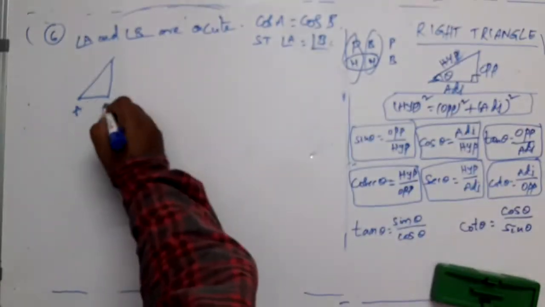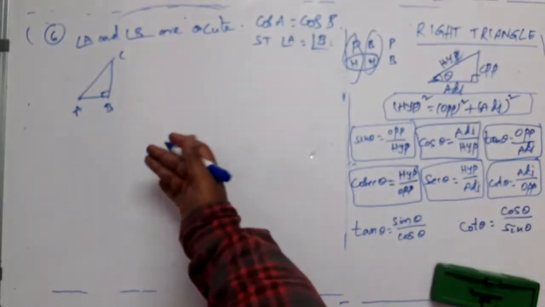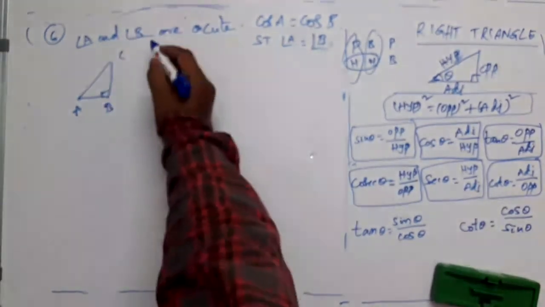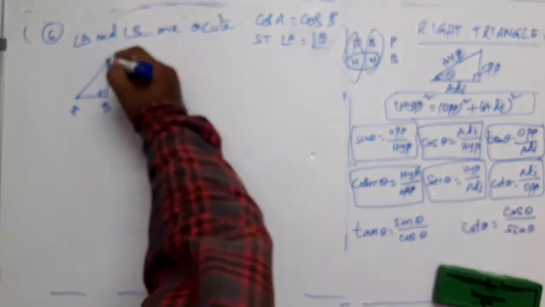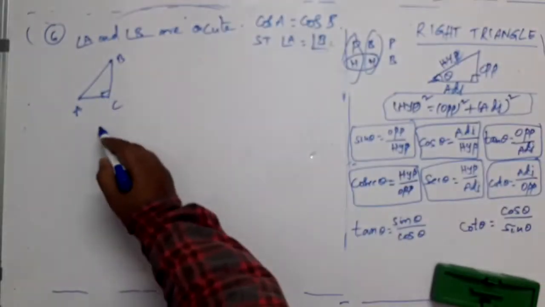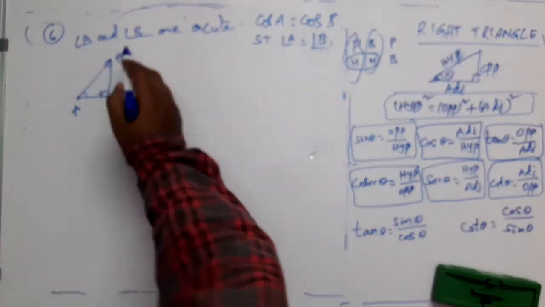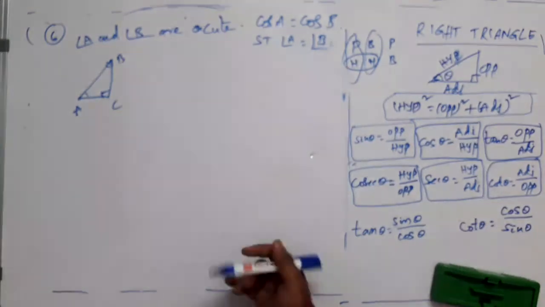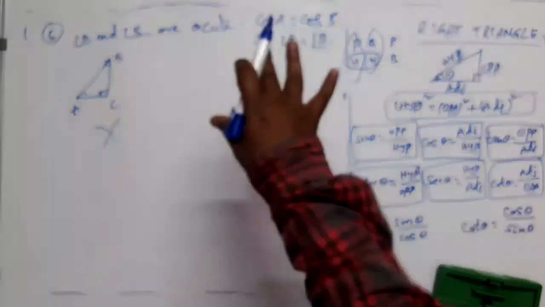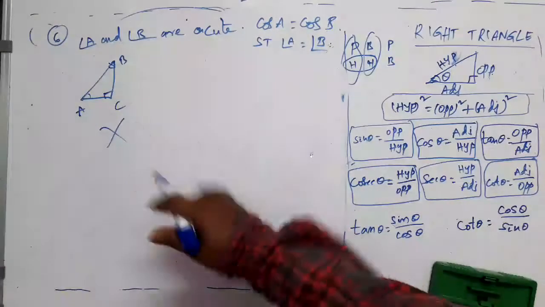You may be tempted to take triangle ABC like this, where B is 90 degrees as usual. But of course B is an acute angle. Some people may think like this. Then this is B and this is C. In this case, this is 90 degrees. These two obviously are acute angles, less than 90 degrees. So let us proceed further taking this relation. But that is wrong. Why wrong? Because that is a particular case only. Right? You cannot generalize that.